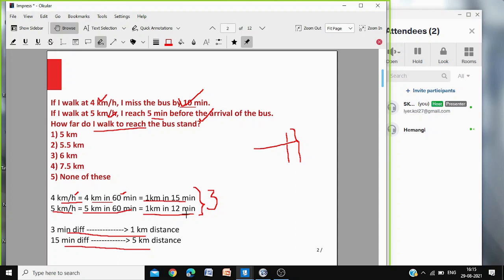Got it, Betty? Yes, sir. What we are doing? At the rate of 4 km per hour, we are finding how long 1 kilometer takes. At the rate of 5 km per hour, how long 1 kilometer takes. The difference is 3 minutes. So 3-minute difference is 1 kilometer. Then here we have got 10 plus 5, which is 15. So 15-minute difference would be 5 kilometer. Yes, sir.